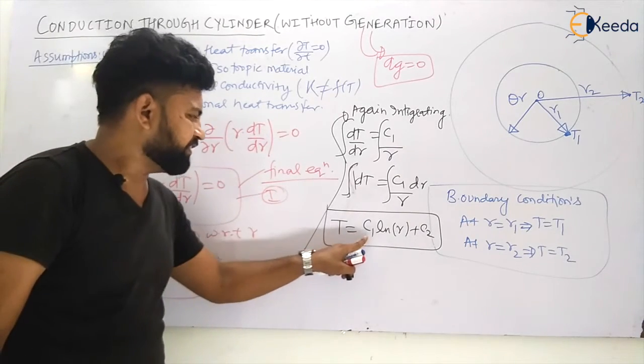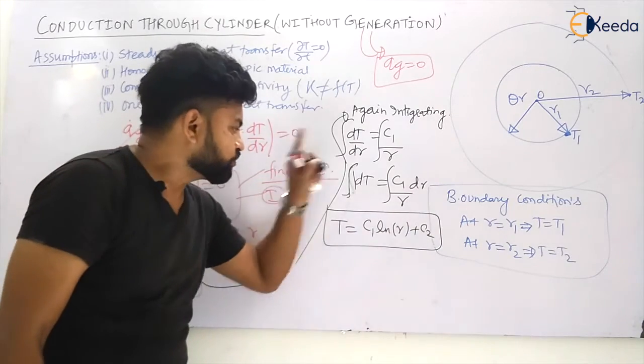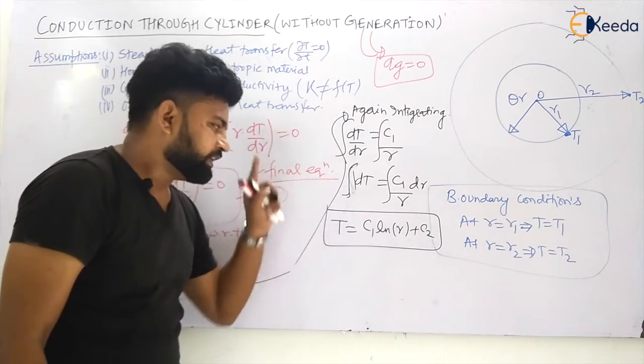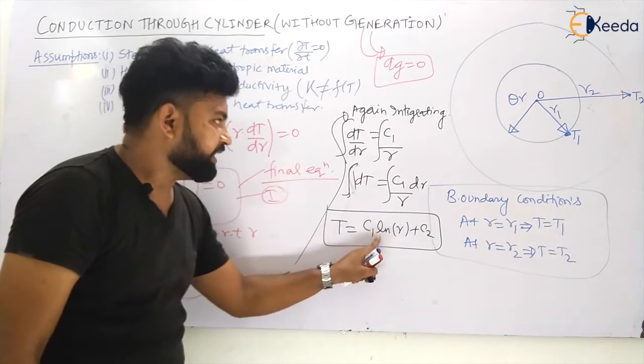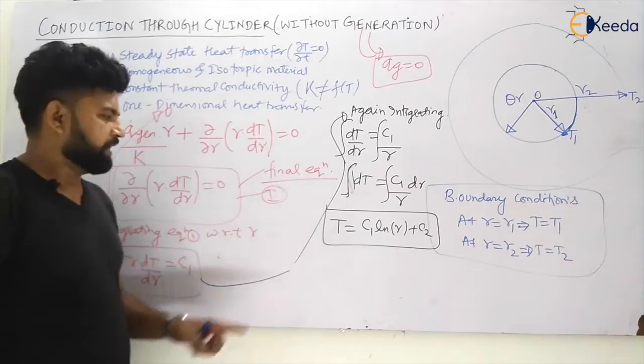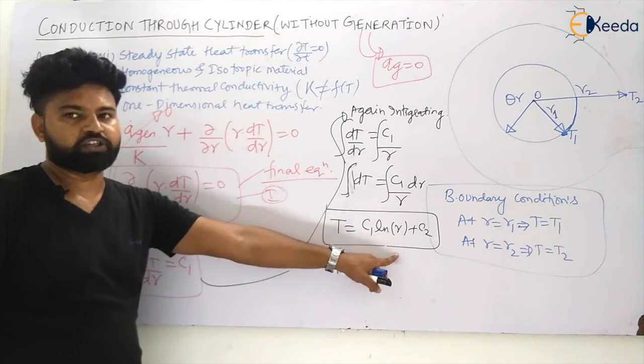If I have the values of the constants, that is c1 and c2, by putting the boundary conditions, my dear students, can I calculate the temperature profile? Yes. You can also see the temperature profile is logarithmic in this case. So I am getting t is equal to c1 ln r plus c2.